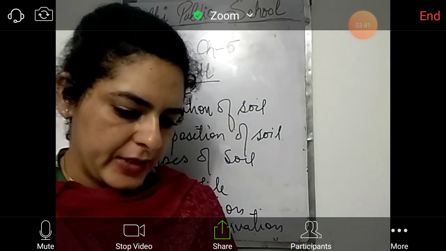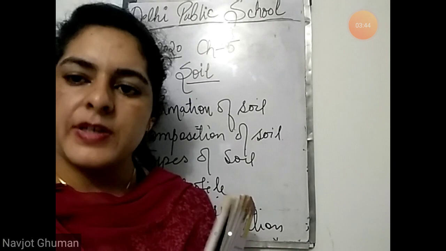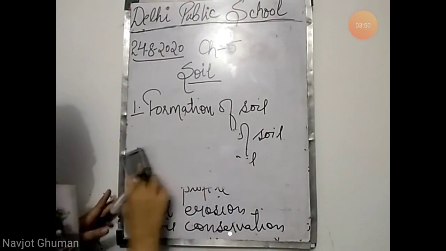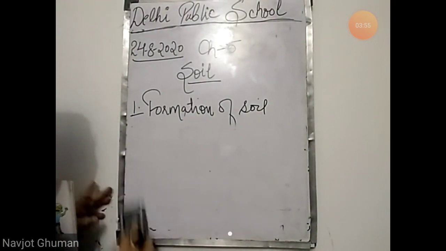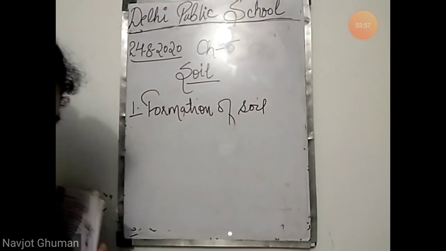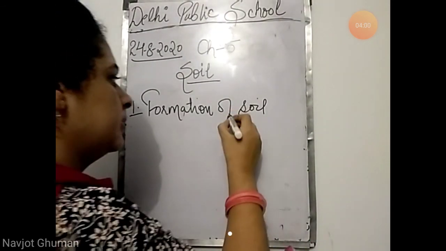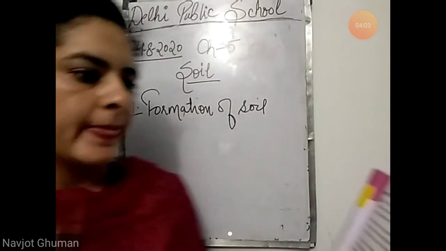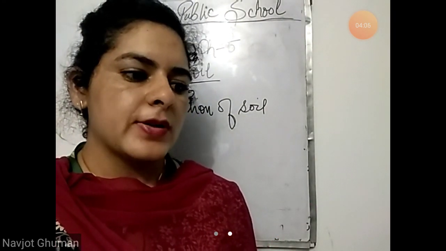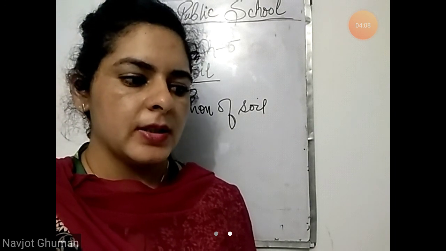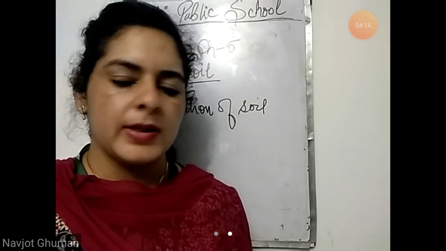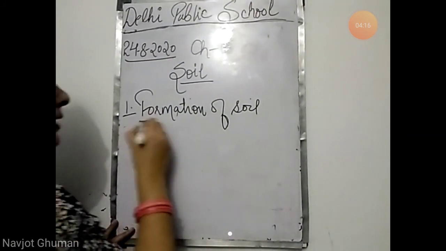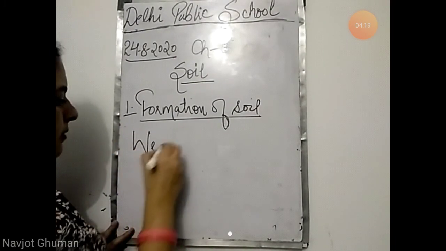Now come to page number 57. Let's start with the first topic, that is formation of soil. Means how soil is formed, from where soil comes, that is formation of soil. Big pieces of rocks are broken down by wind and water into smaller pieces till we get a fine powder. This process is called weathering. So soil is formed by a process that is called as weathering.